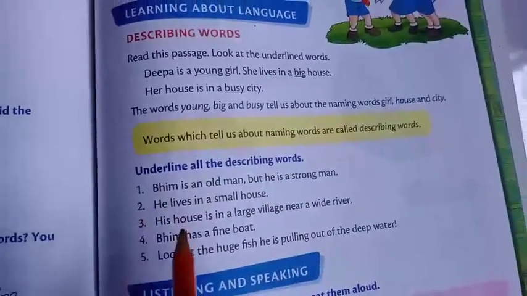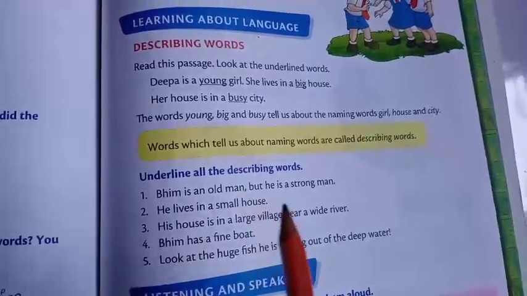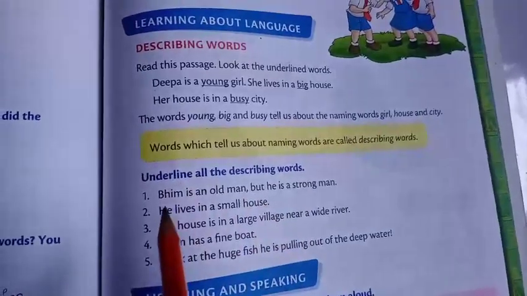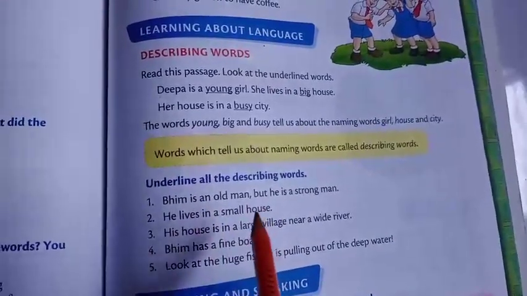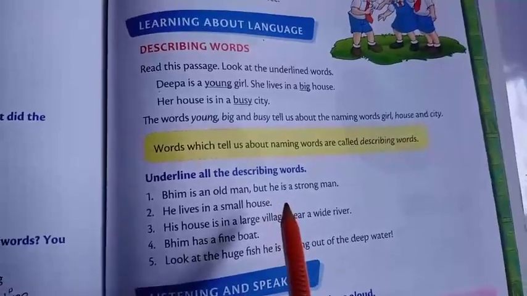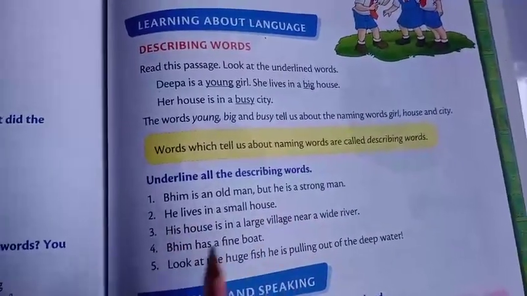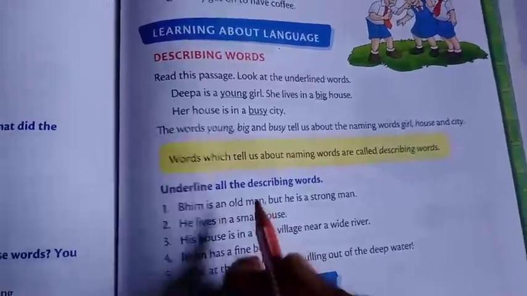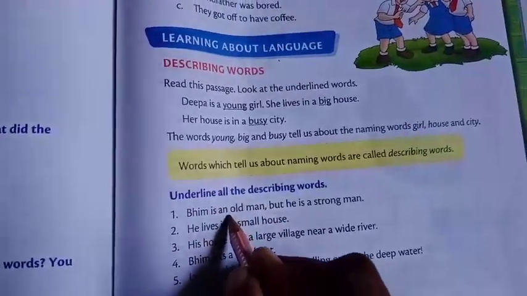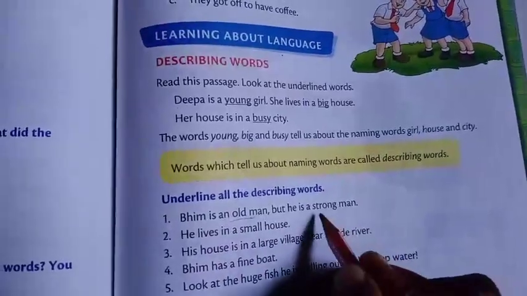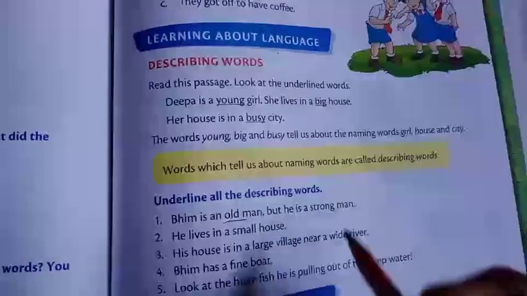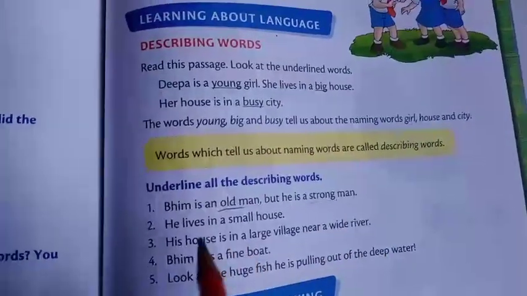Here we have to underline the describing words. The first one: Bim is an old man, but he is a strong man. Which are the describing words, children, here? Old and strong. These two words are describing words.